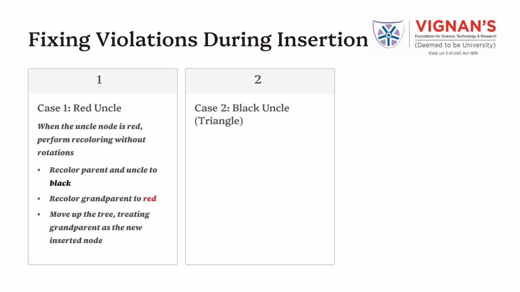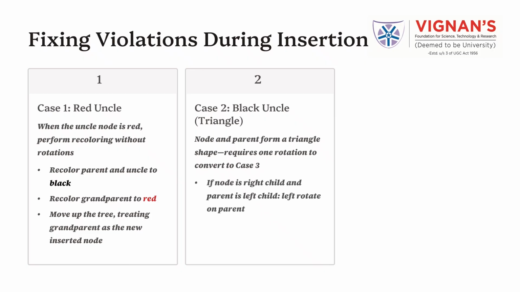Case 2. Black uncle forming a triangle. Here, the node and its parent form a triangle shape. A single rotation on the parent is performed to convert the triangle into a straight line configuration.